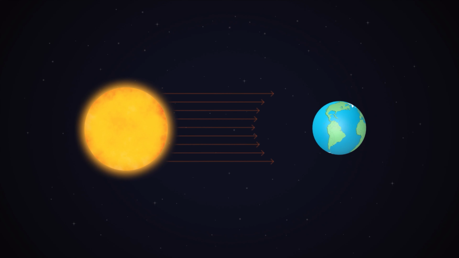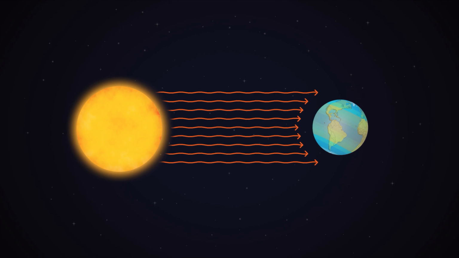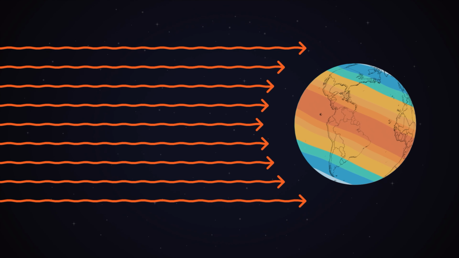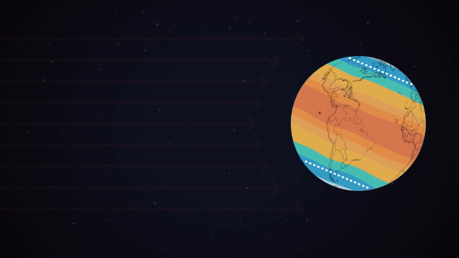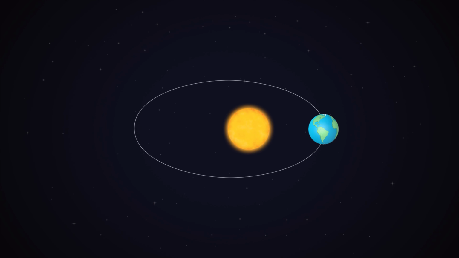The climate system starts with solar radiation. As energy from the sun reaches our planet, the tropic regions receive more sunlight because their location is in direct line with the sun's position. This creates an uneven heat distribution between warm tropic regions that receive more sunlight and cold polar regions that receive less sunlight.